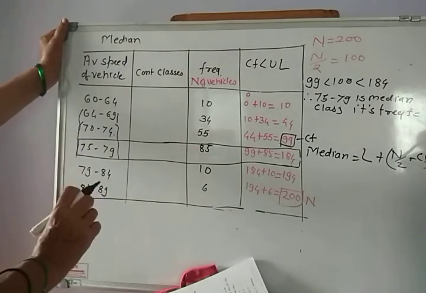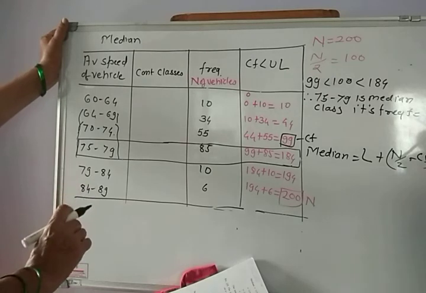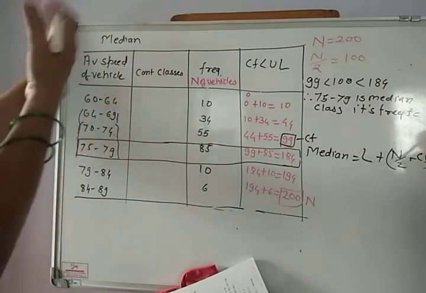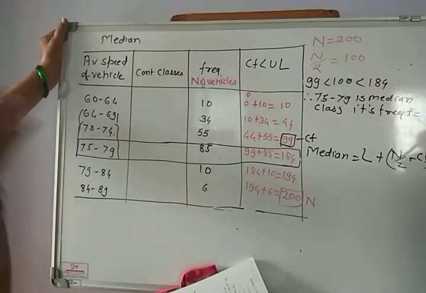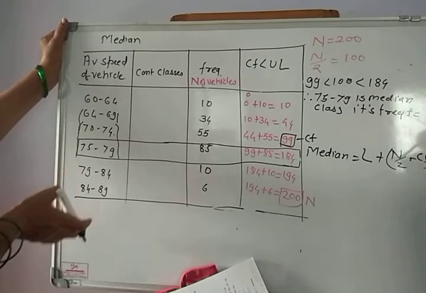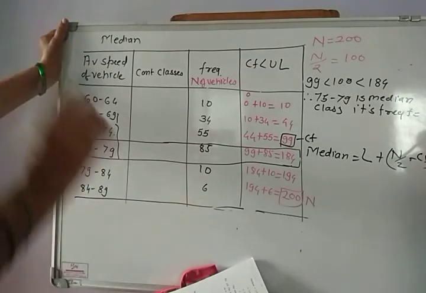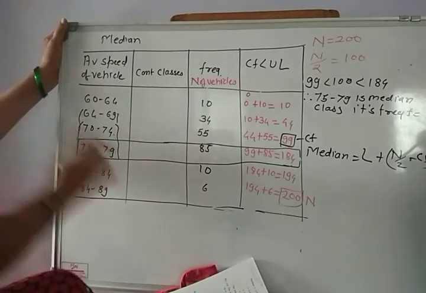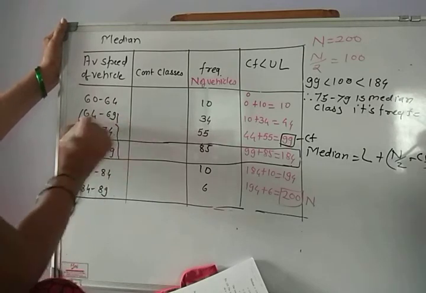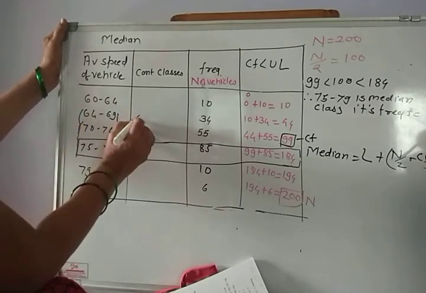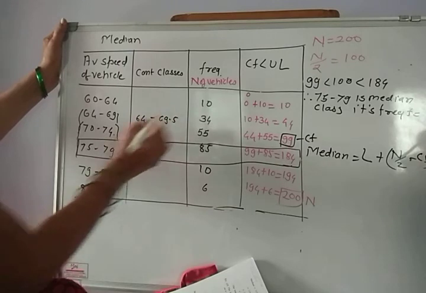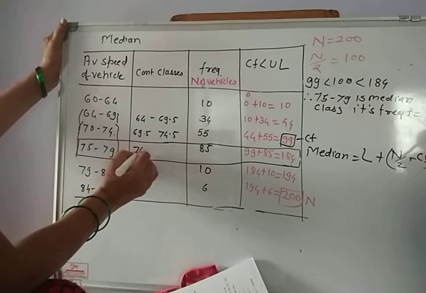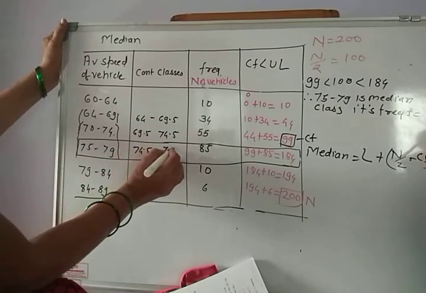So here it is a must that we make the classes continuous. Whether the previous classes are continuous or not, it does not affect. We have to make the class which contains the median continuous, and so we will write the continuous classes for these classes. It is 64 to 69.5. It is 69.5 to 74.5. It is 74.5 to 79.